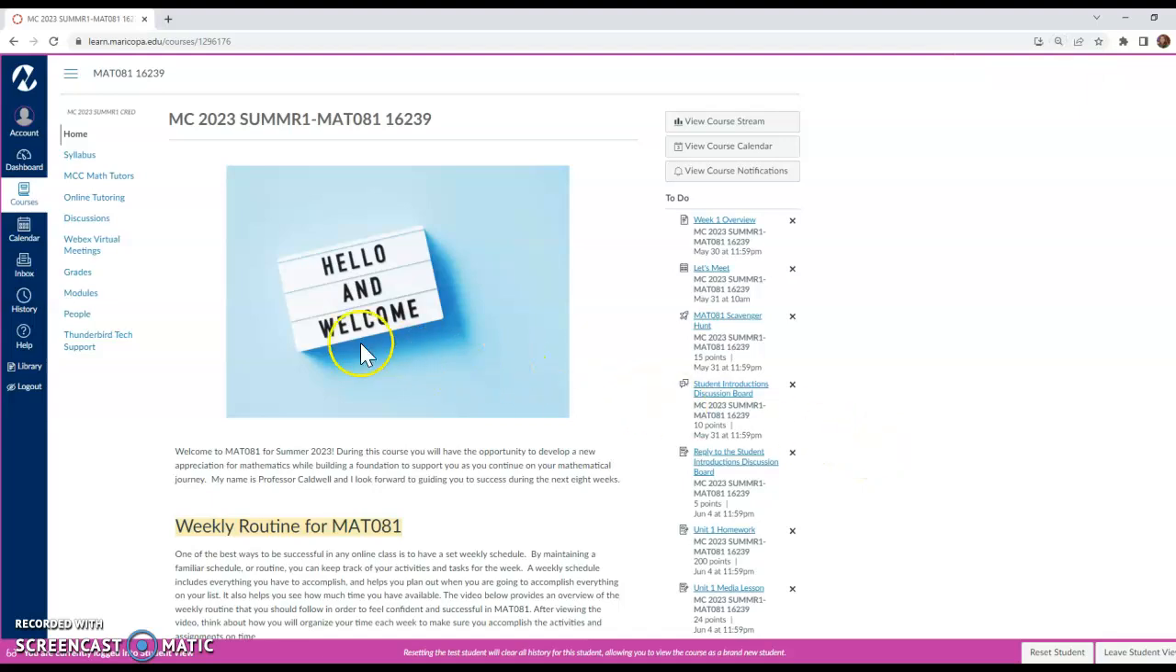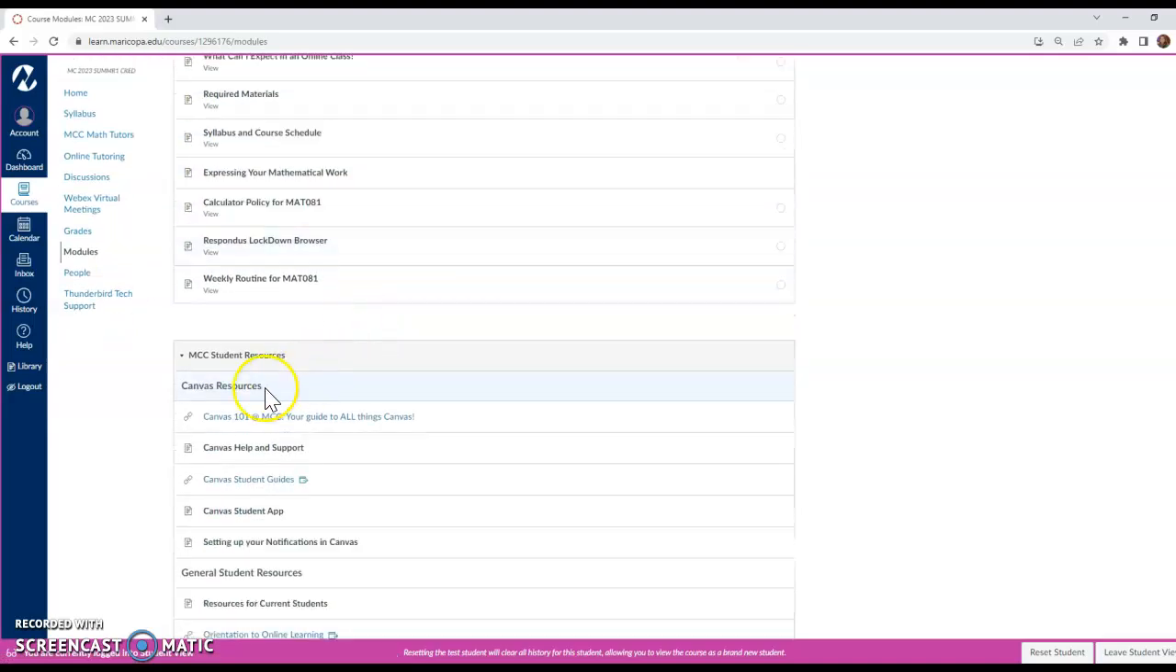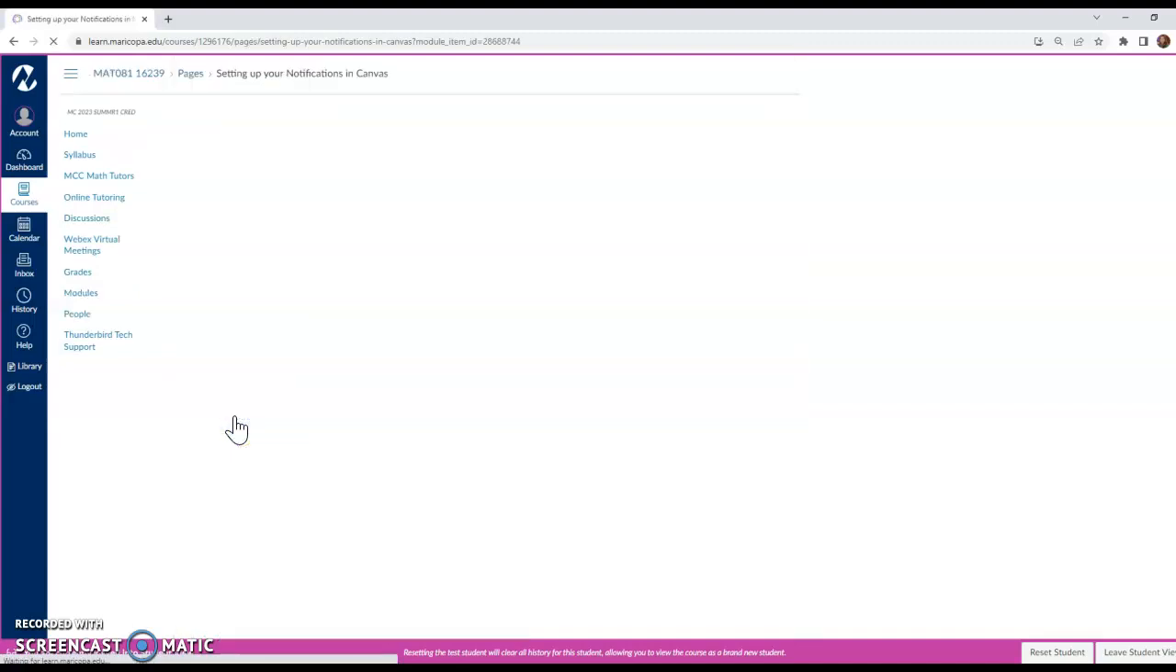So if you go into modules, and if you go to the module called Canvas Resources, you see there is a link for the Canvas Student app. So if you click on the Canvas Student app, I have the links for either the Apple version or the Android version. So no matter what kind of phone or device you have, you can get the Canvas Student app. And then once you have the Canvas Student app, you can set up your notifications.